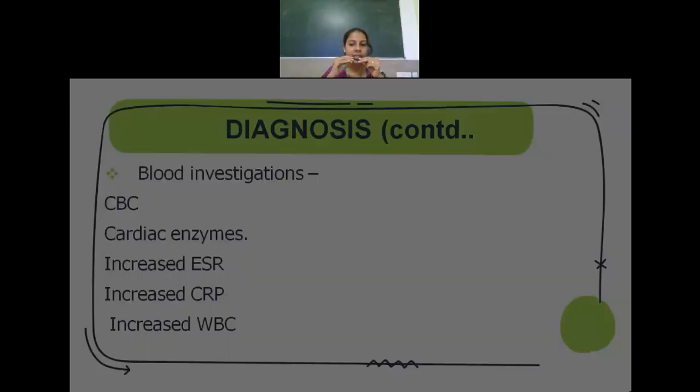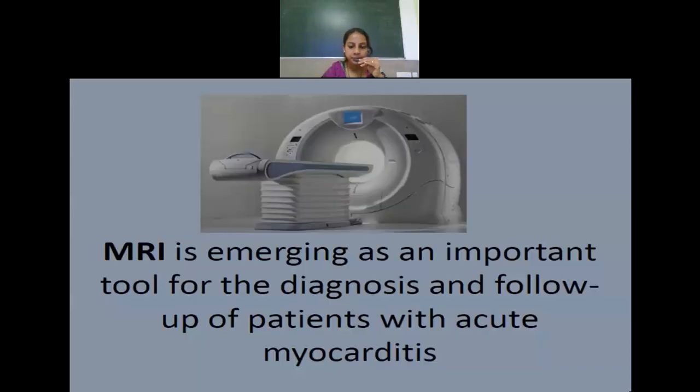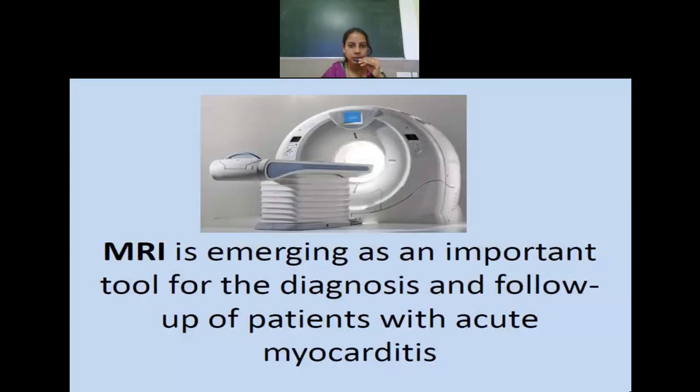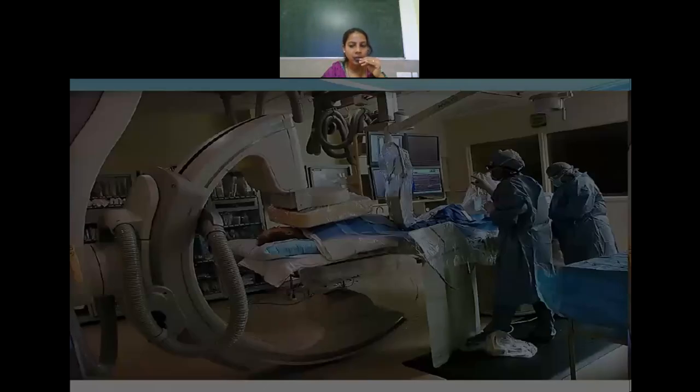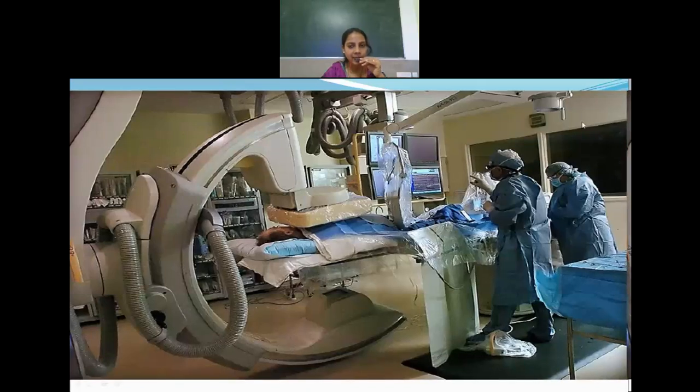And along with that, some other diagnostic procedures like CT scan, MRI can be performed, and cardiac catheterization or cardiac angiogram or cardiac angiography also can be performed. So, as you know, this is a picture of the cardiac angiogram. We have already discussed this in detail. You can see here the doctors are visualizing it in the fluoroscopy.